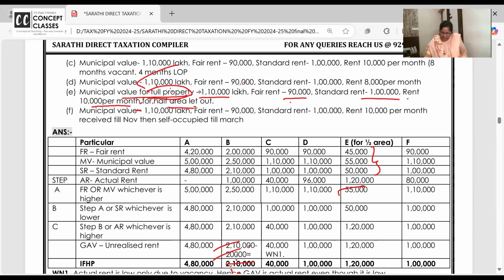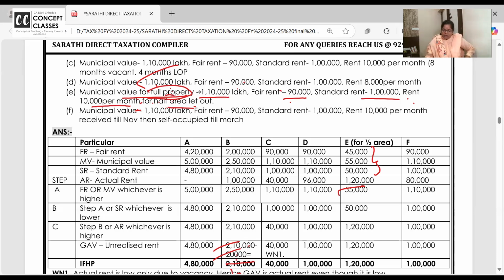Ma'am, why are we making actual rent for the whole thing? Why are we not dividing it by 2? Actual rent, because rent 10,000 is for half the area, clearly given. They didn't say rent is for the whole property. Rent is for the half property.